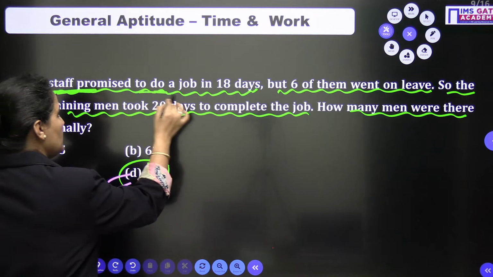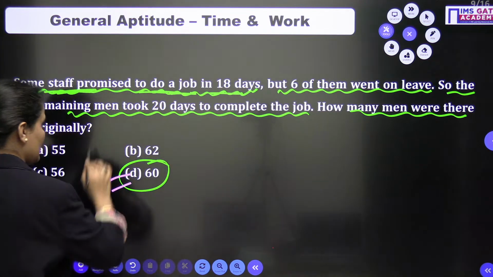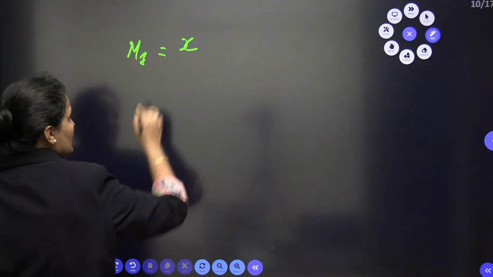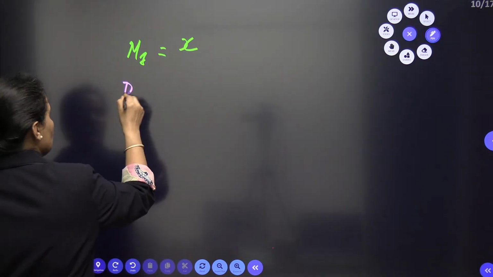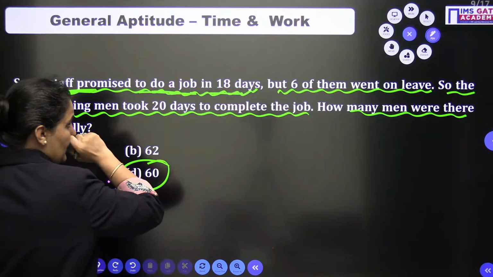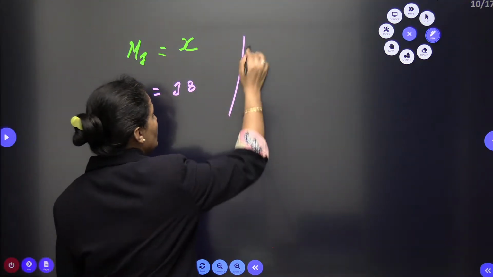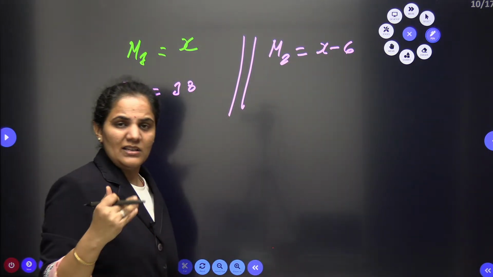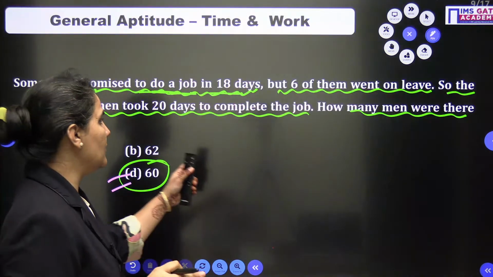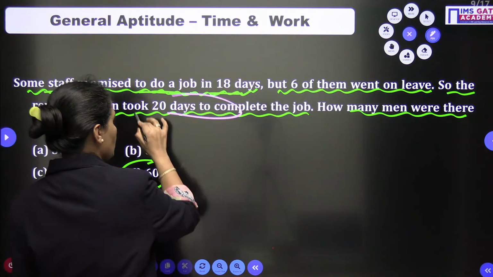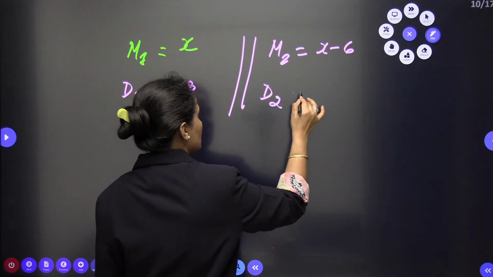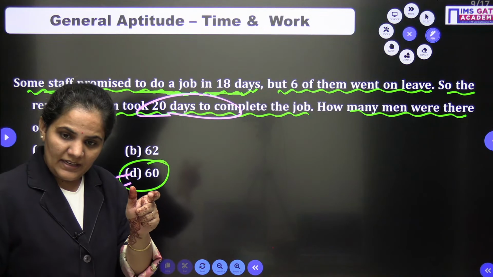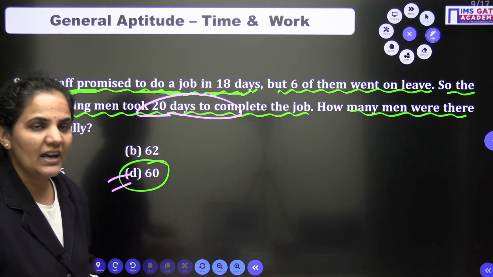Some staff promised to do a job in 18 days. So let us assume the number of persons originally is X. In 18 days, so the number of days is 18 in this case, but 6 of them went on leave. So in the second case, the number of persons is X minus 6, because 6 among those went on leave. So the remaining men took 20 days to complete this task. So this is 20. Now I know very well they are doing the same task. It is given to us in the question, they are doing the same task.